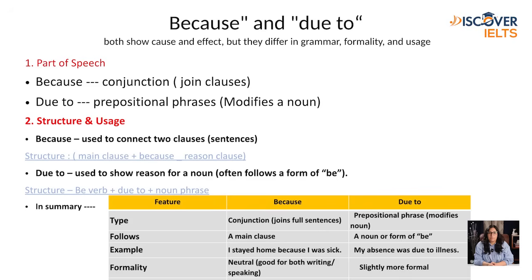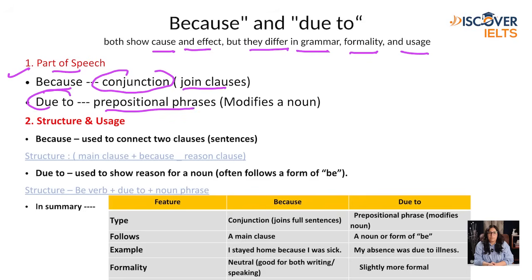Now let's talk about because and due to. Let's break down the difference clearly. They show cause and effect, and they differ in grammar, formality, and usage. These are the two words' parts of speech: because is a conjunction that joins clauses, and due to is a prepositional phrase that modifies a noun. So the basic thing: because is a conjunction and due to is a prepositional phrase.